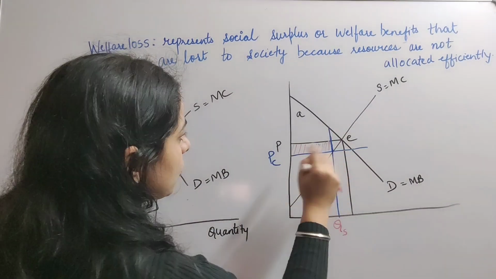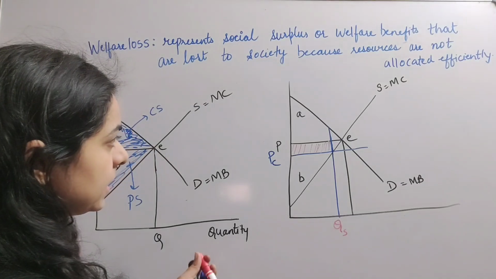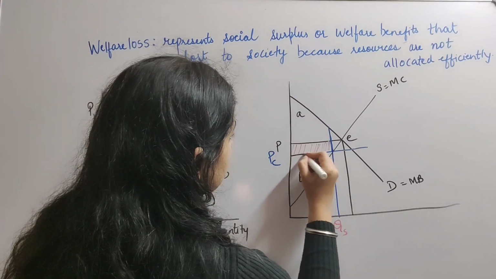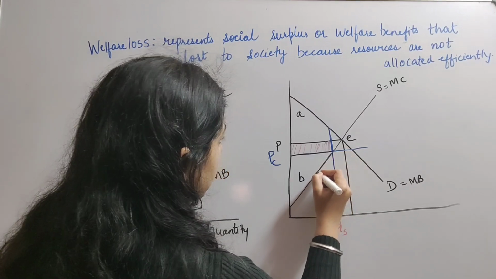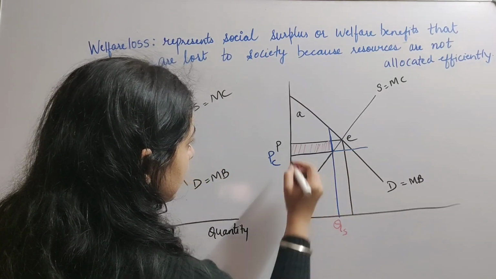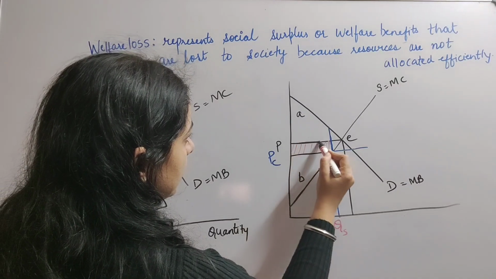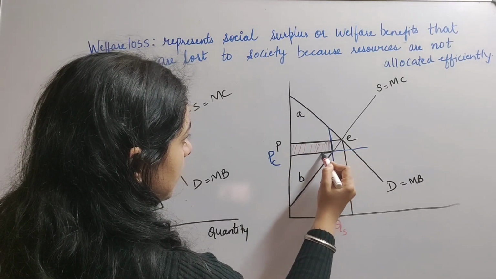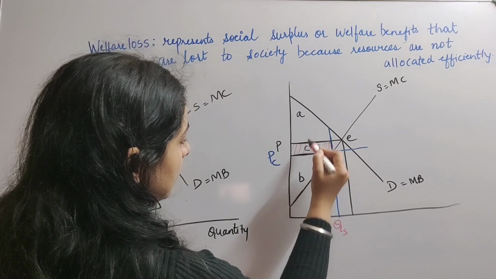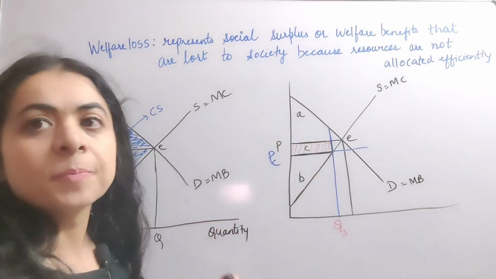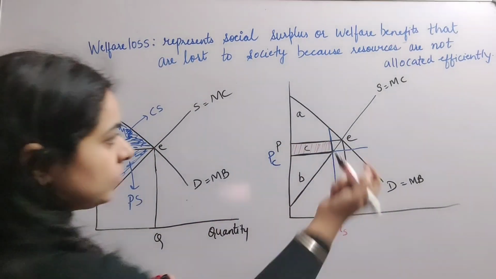So now the producer is only left with this triangle in the form of producer surplus after the imposition of price ceiling. But the consumers gained to this much extent, this rectangular area is gained. The C part is basically the loss for the producer, but is gained by the consumers.